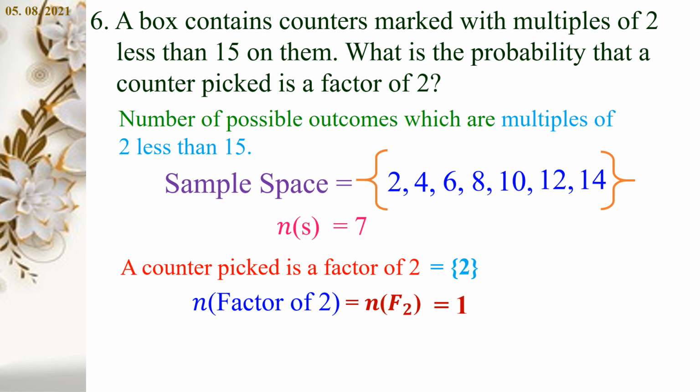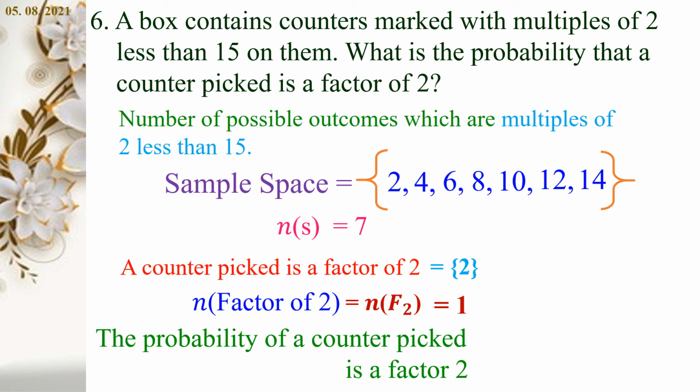N of F2 is equal to 1. Now the probability of a counter picked is a factor of 2 is equal to N of F2 divided by N of S, which is equal to 1 by 7. Here the probability of a counter picked is a factor of 2 is equal to 1 by 7.